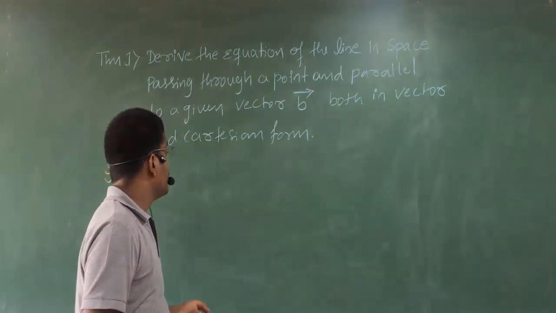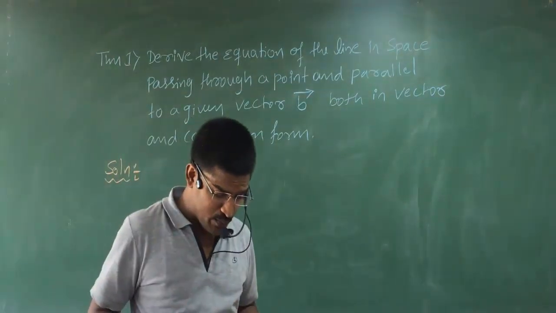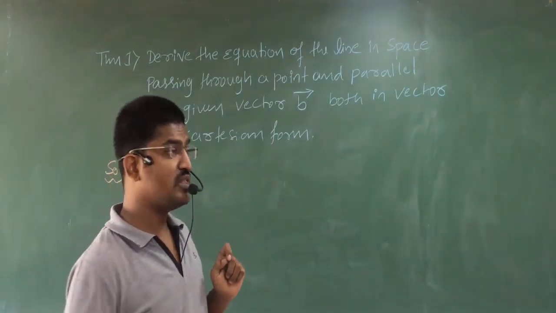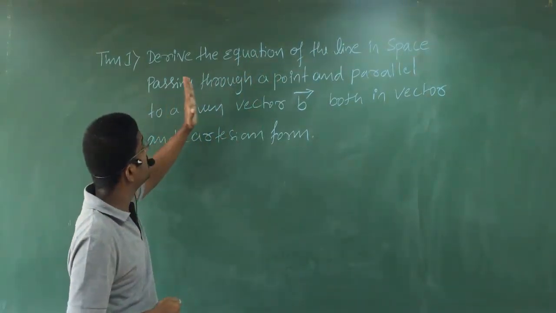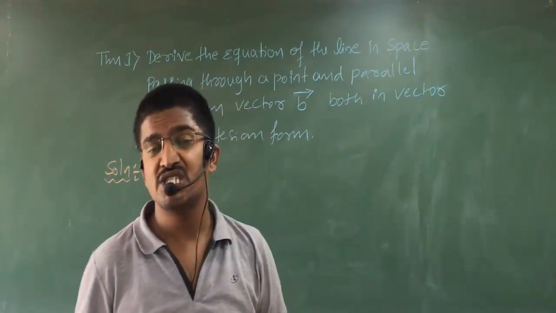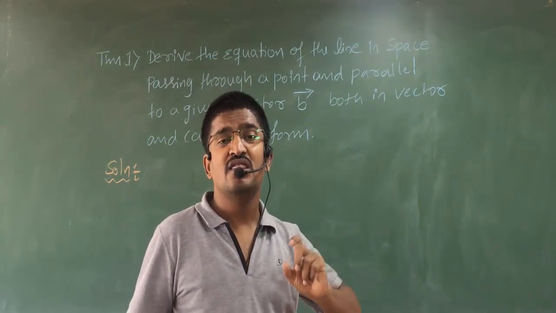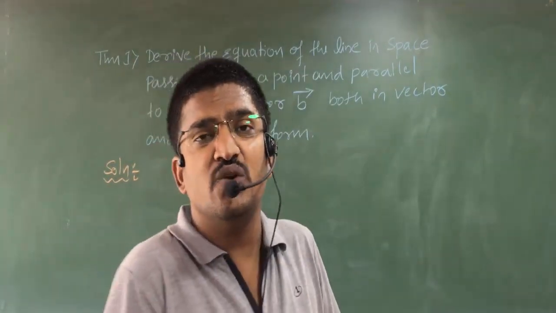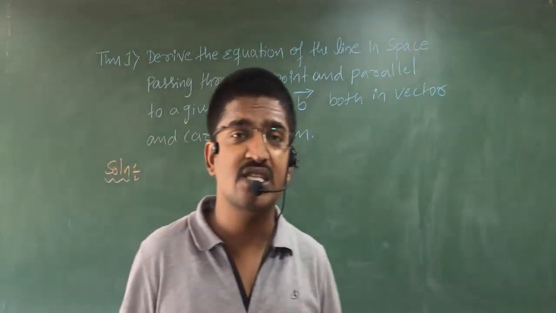Clear? Okay. So now, as you all know how to represent a point in space, clear? Because here what they have given is: derive the equation of line in space passing through a given point. That's why I explained that much in your previous class on the basics of three-dimensional geometry theorems. If you know those basics, you can go on solving here. Before you know those basics, you can't do anything.